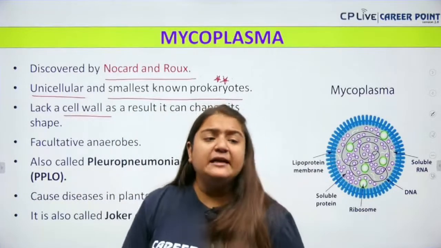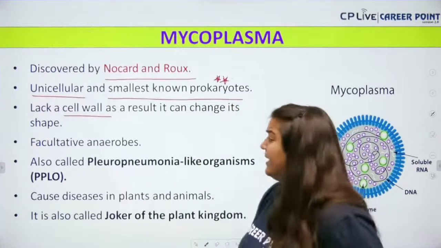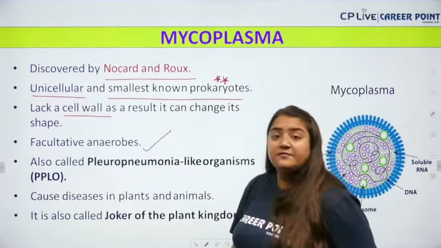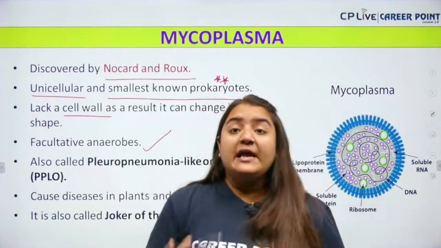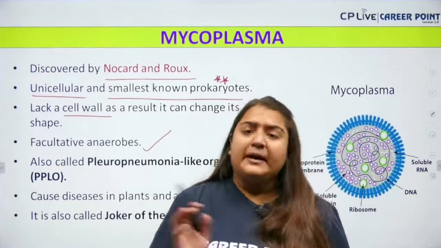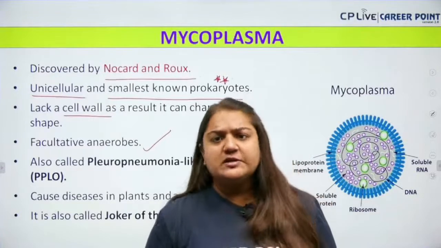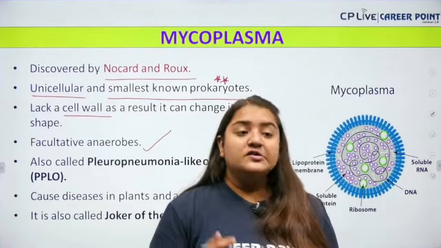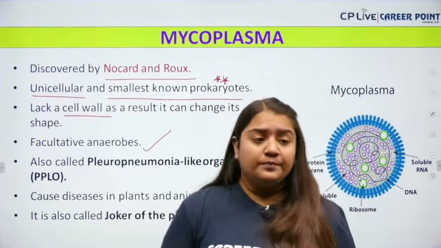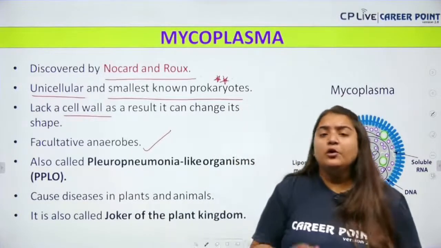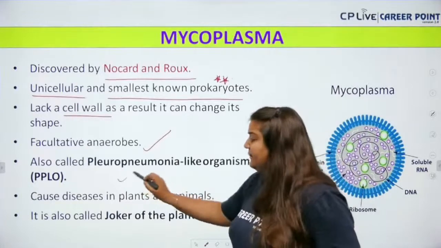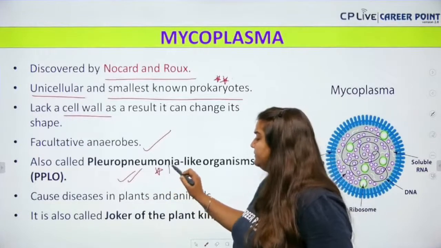Next, it is a facultative anaerobic bacteria. Facultative anaerobic means generally it prefers to live in the absence of oxygen, but if oxygen is present, it can also survive in the presence of oxygen. So, that is called facultative anaerobe. Okay, the example of Mycoplasma is PPLO, pleuropneumonia like organism. It is the example of Mycoplasma, very important.